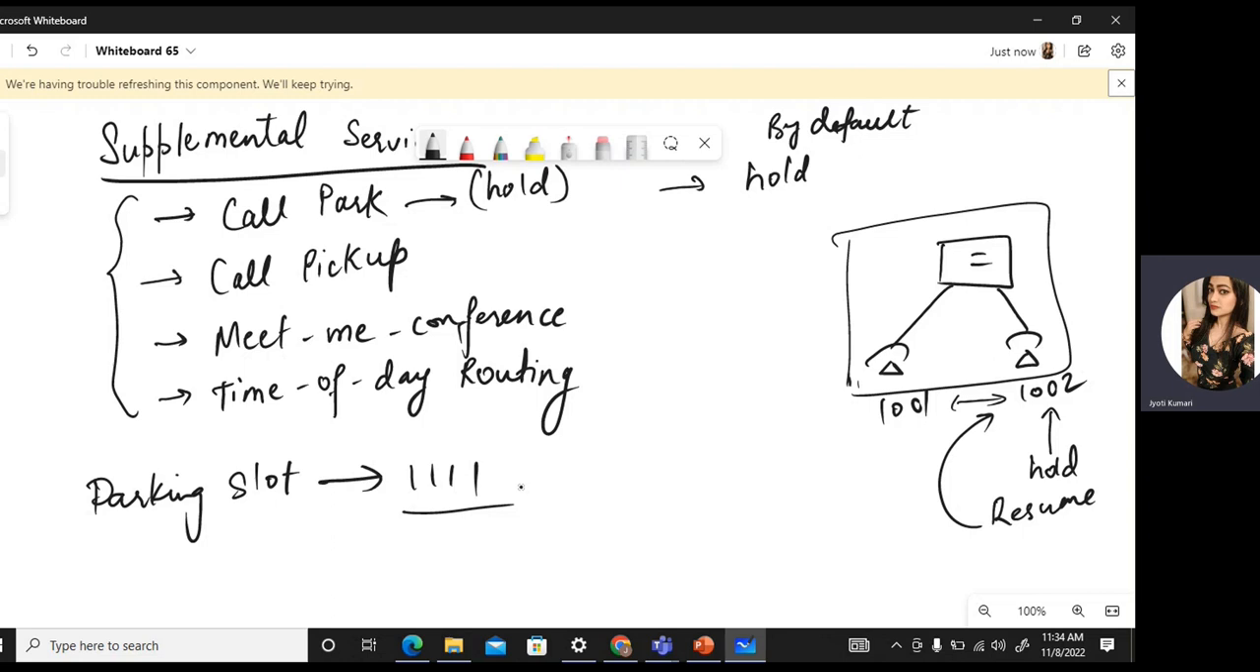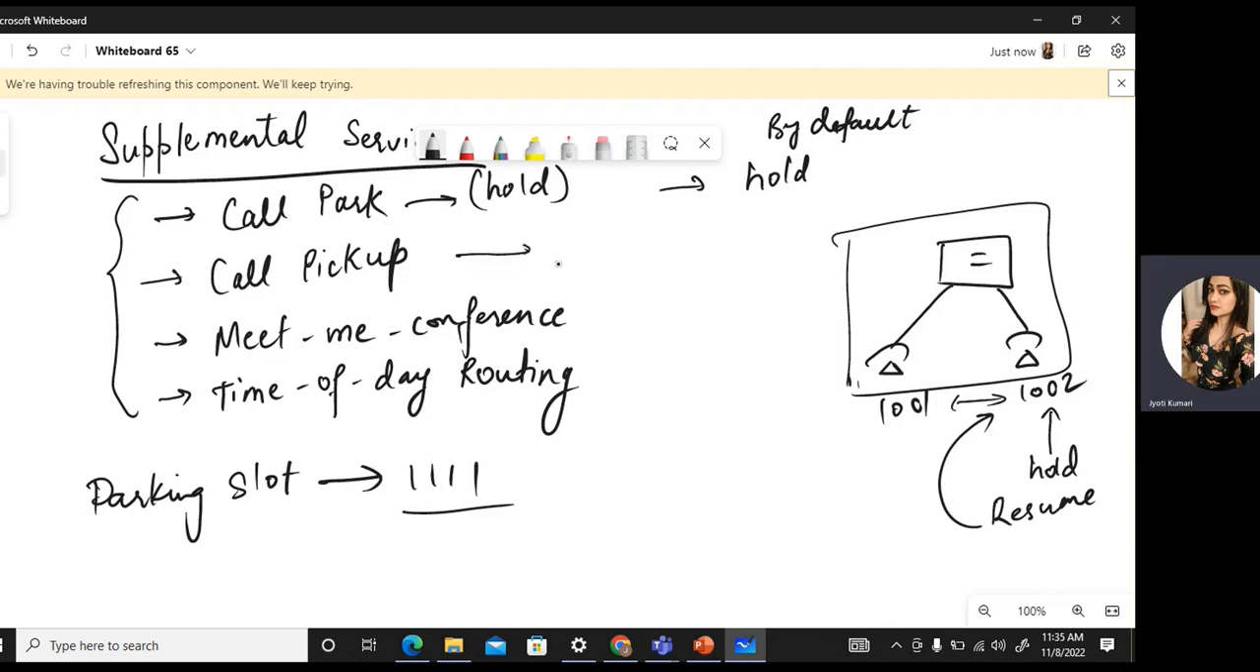So call park can be configured for, let's say, a group of devices. So any call that is running and is put on call park at that moment can be resumed from any other phone. Okay. Similarly, there is call pickup.